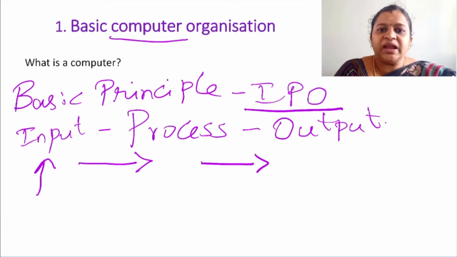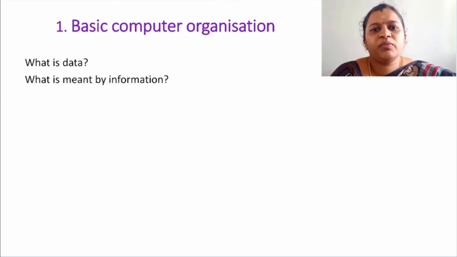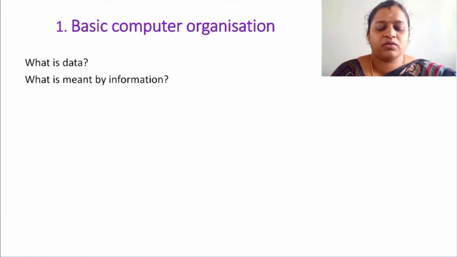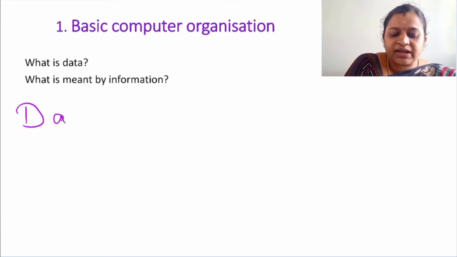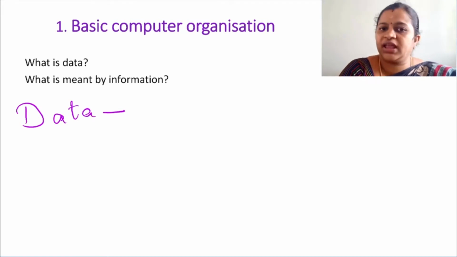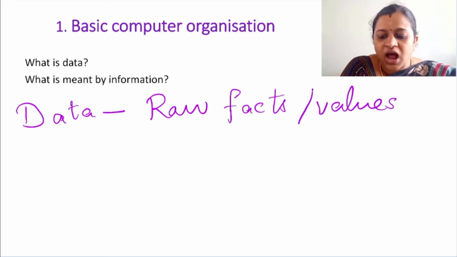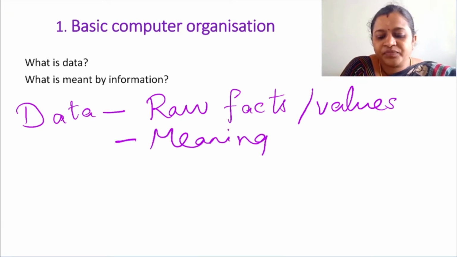Now let us see what is meant by data and information. Whenever we ask students usually about data, they used to say the answer is that it is a collection of information, but it is totally wrong. You know what is meant by data? It is not a collection of information, it is a collection of some raw facts or raw values which is unprocessed and meaningless, it doesn't have any meaning.